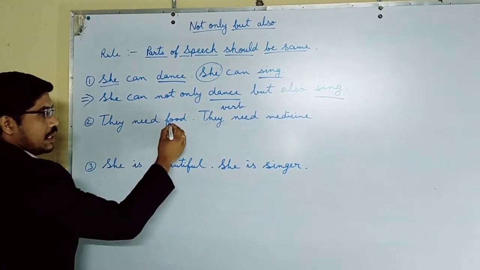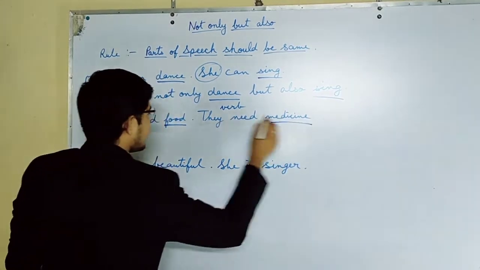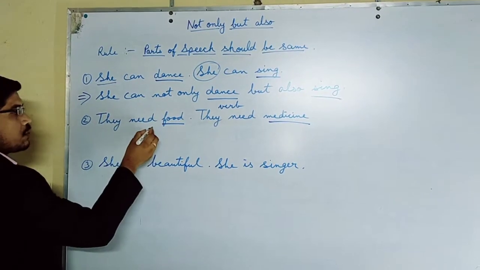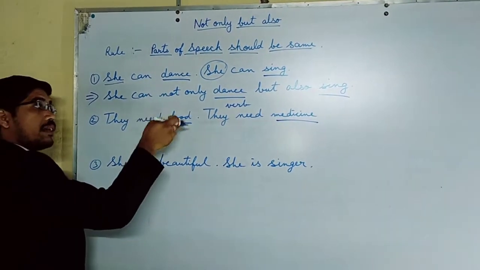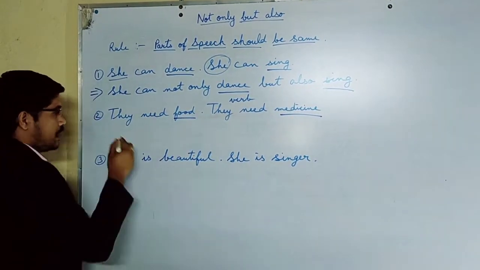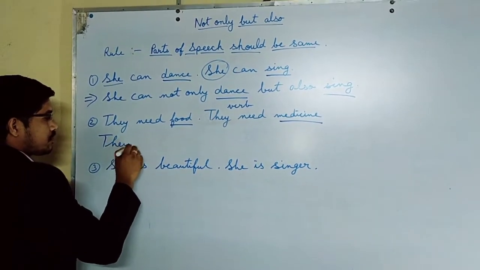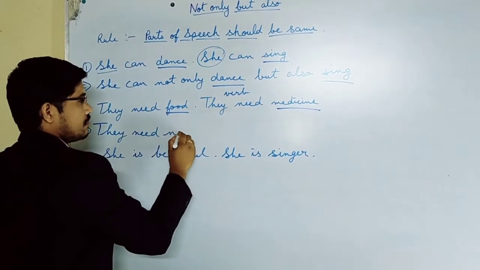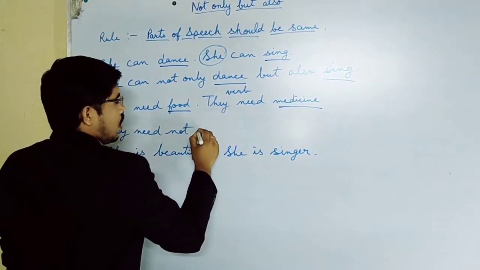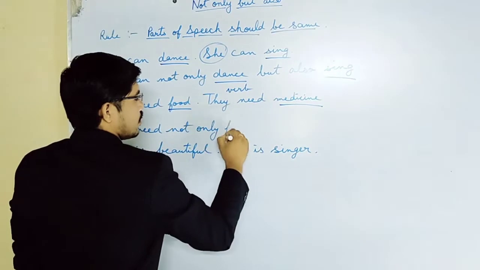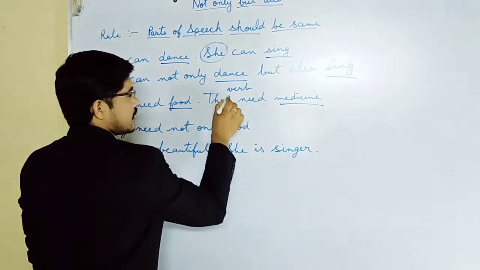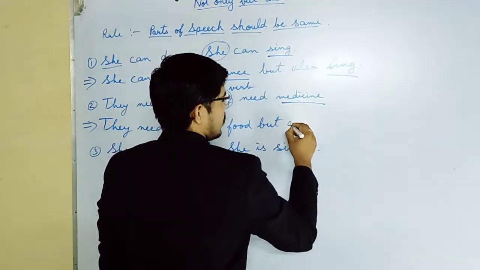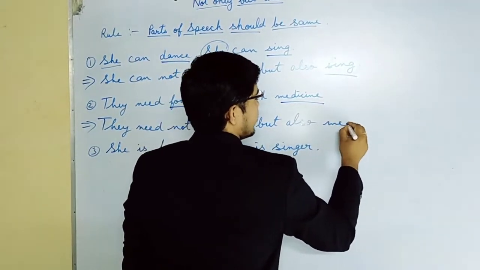In this one, which part of speech are food and medicine? It is noun. So we use not only but also in front of these parts of speech. The answer will be: they need not only food, but also medicine.